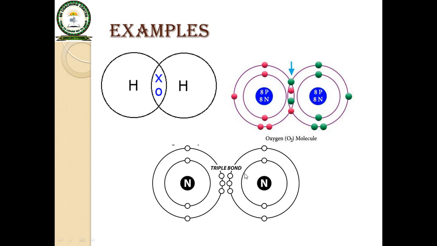Here is an example of nitrogen. In nitrogen, 3 pairs of electrons are shared. That means each atom of nitrogen has shared 3 electrons with one another. That means in the nitrogen molecule, each atom has shared 3 electrons for completion of their outermost shell.